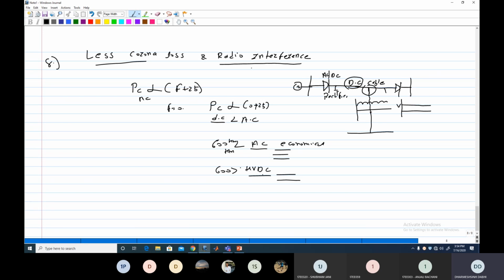Why is HVDC not economical at less than 600 kilometers? Because of the cost of these converters. Yes, we use only 2 conductors in the DC line, but because of the high cost of converters, it is not economical for less than 600 kilometers. But it is economical for more than 600.